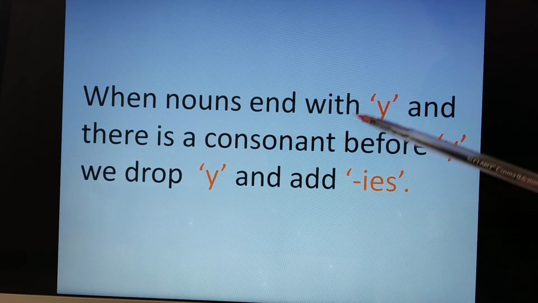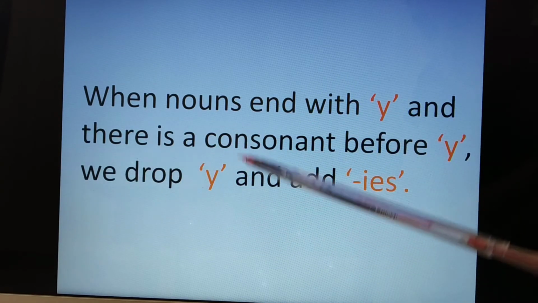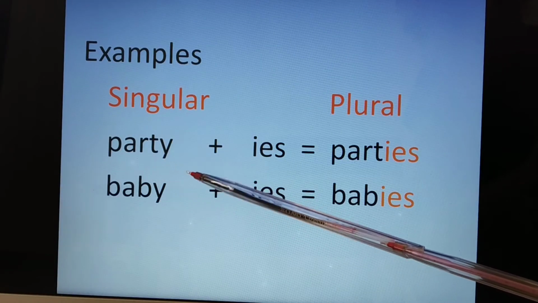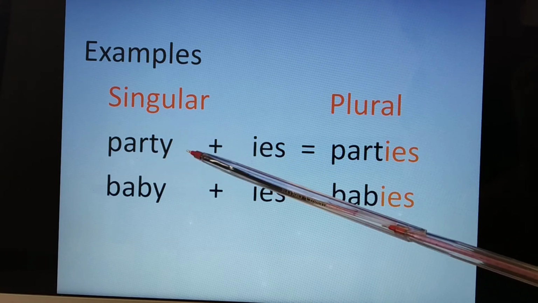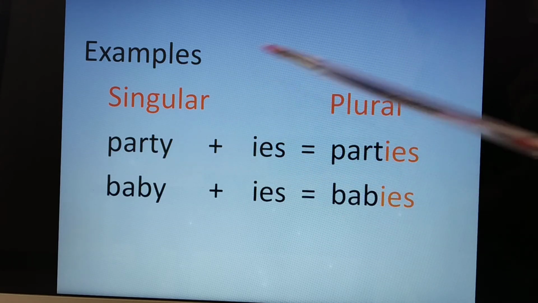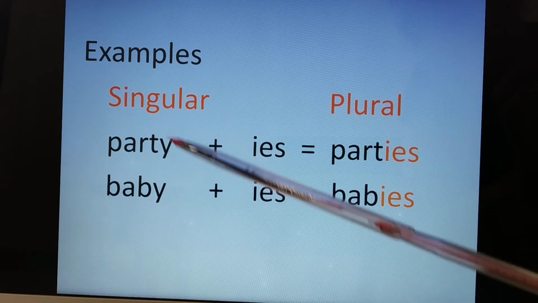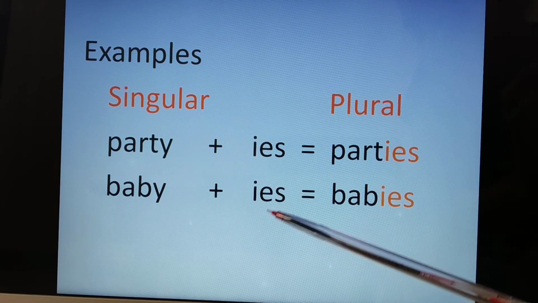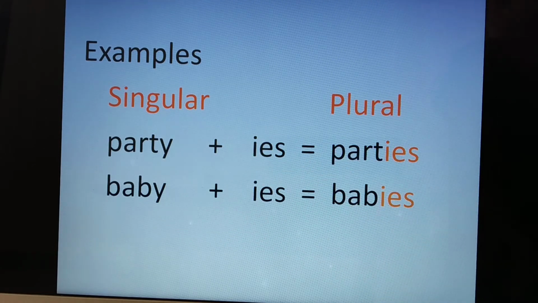When nouns end with y and there is a consonant before y, we drop y and add ies. Examples: party, ending with y, before y t. T is a consonant, so we will remove y and we will add ies, so the plural form of party will be parties. Baby, ending with y, before y consonant, we will remove y and we will add ies and the plural form of baby will be babies.